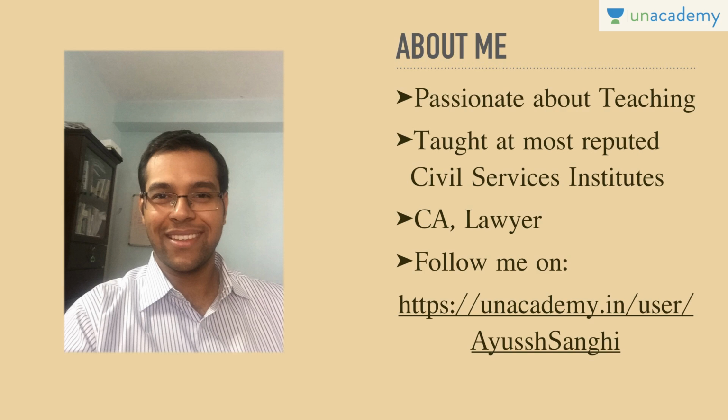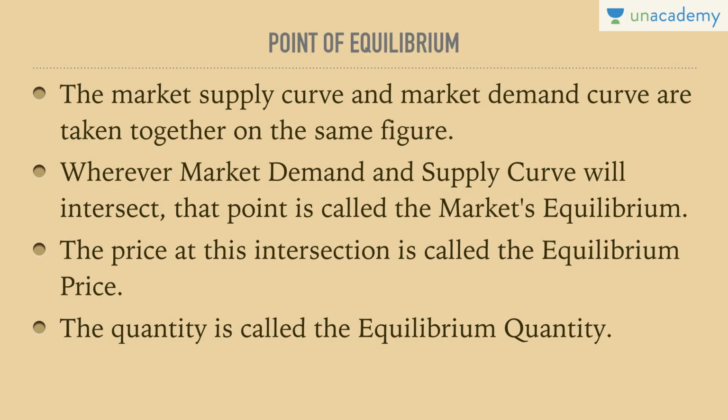On the other hand, the seller's motivation lies in producing at the highest possible price. Buyer wants the lowest price, seller wants the highest price. So how do we work out a simple point where the buyer would be willing to buy and the seller would be willing to sell? How do we come to that price? Here comes the concept of the point of equilibrium.